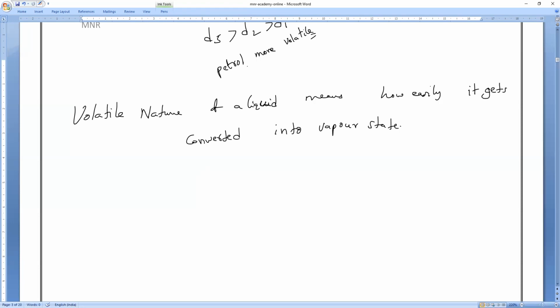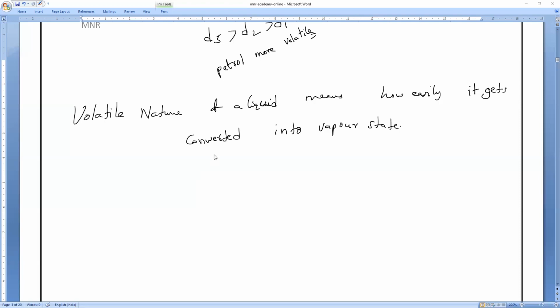So which will diffuse faster? Which will convert into gaseous state faster? Petrol. Understand? So I can say, you can take which is more volatile in nature, petrol or diesel? Petrol. Clear? Okay, write it.